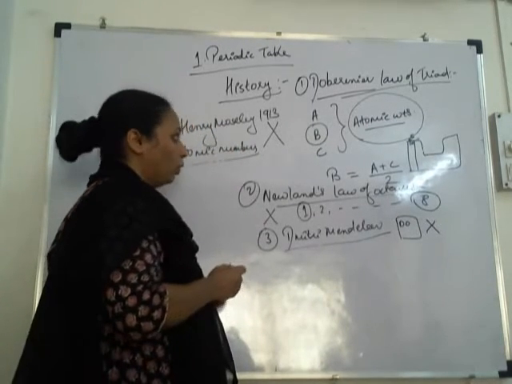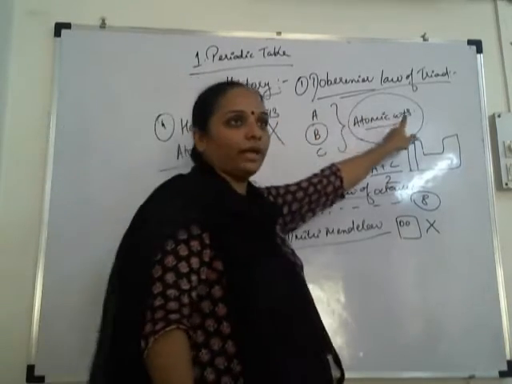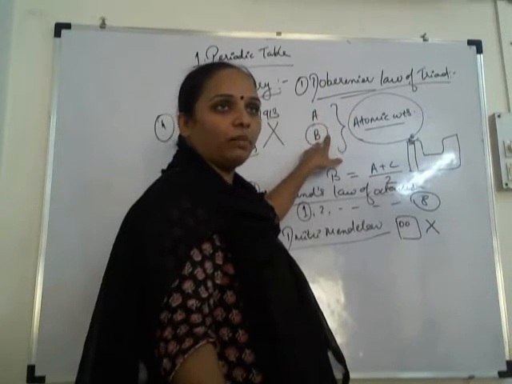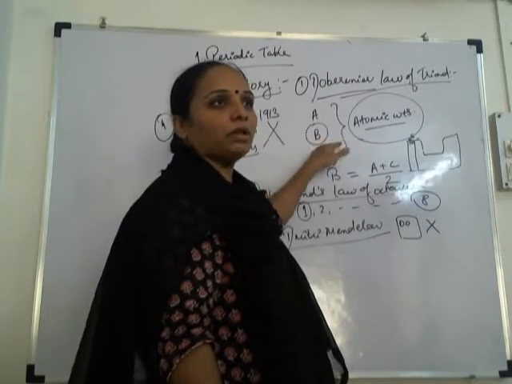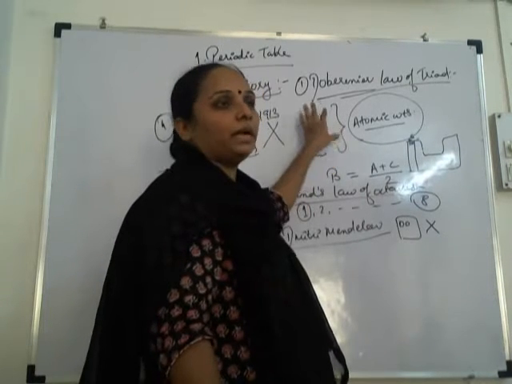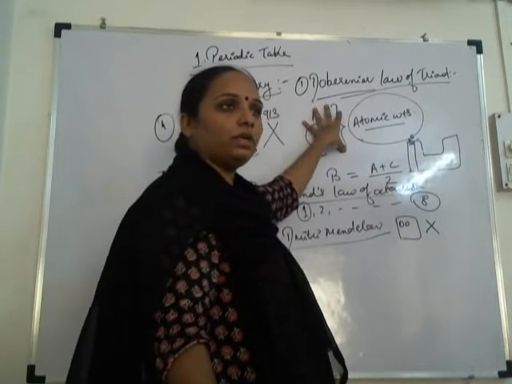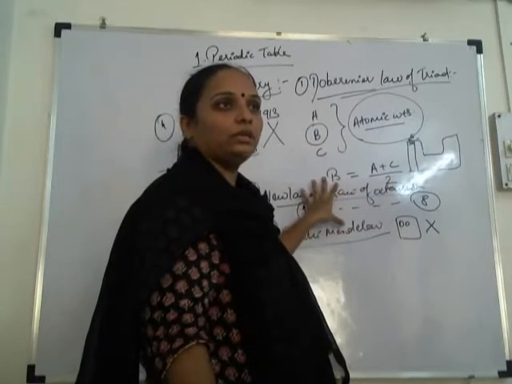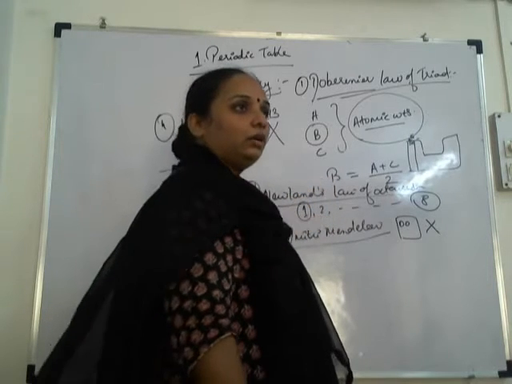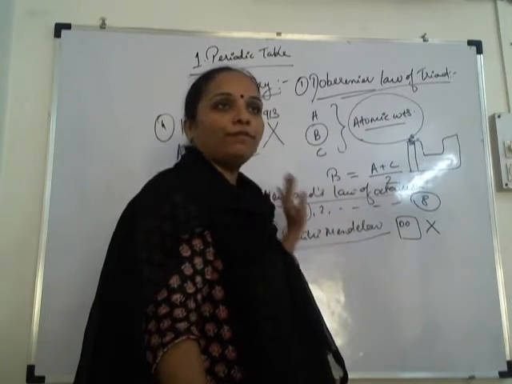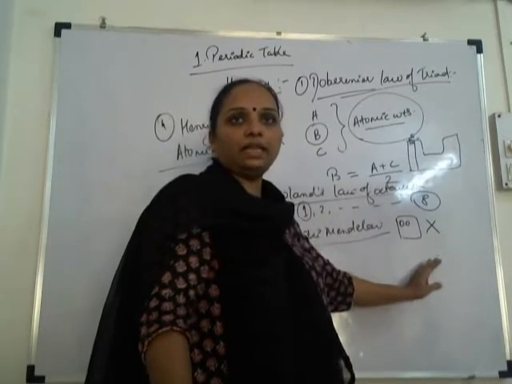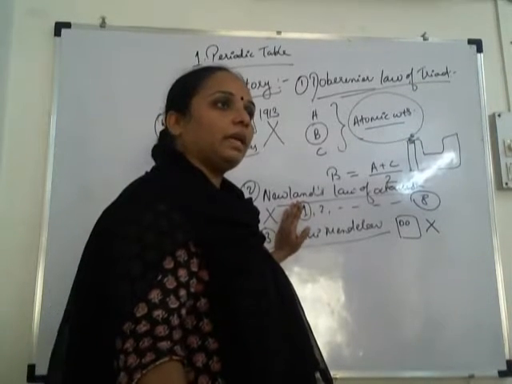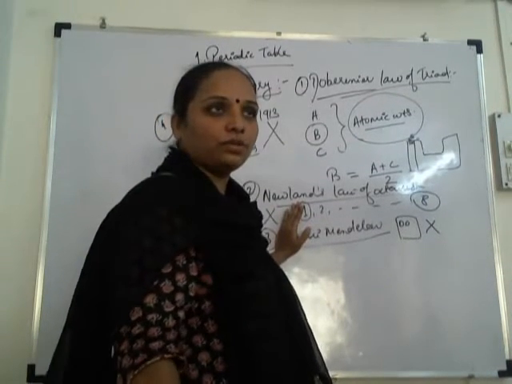Then, so what was Doberanus law of triad? He arranged the elements in a group of 3 such that the atomic mass of the middle element is the average of atomic mass of the other 2 elements. Okay? But again, it is not applicable to all the elements, therefore it is rejected. Newton's law of octaves, he arranged the elements according to the increasing atomic weight in a group of 8 such that the physical and chemical property of every 8th element is similar to the physical and chemical property of every first element. Again, it is applicable only to few elements, that's why it was rejected.